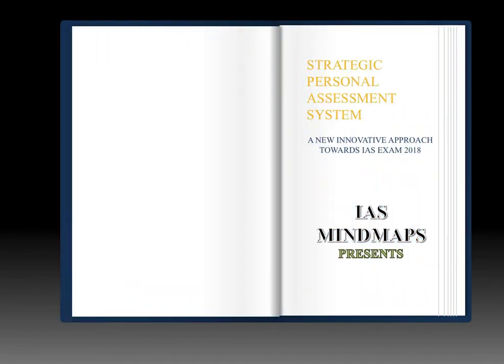So let me first tell you in short about this plan. This Strategic Personal Assessment System is a weekly timetable or weekly targeted plan to help you achieve success in UPSC 2018 exams both in prelims and mains. The prelims is going to be held on June 3rd, 2018, and the UPSC mains examination is going to be held in October 1st week.